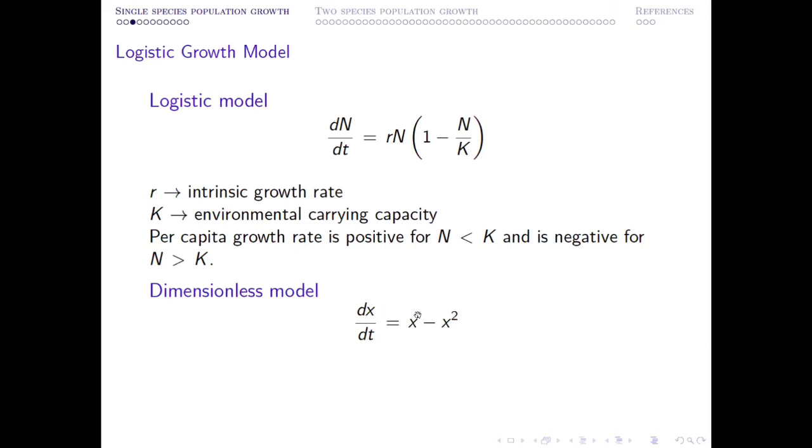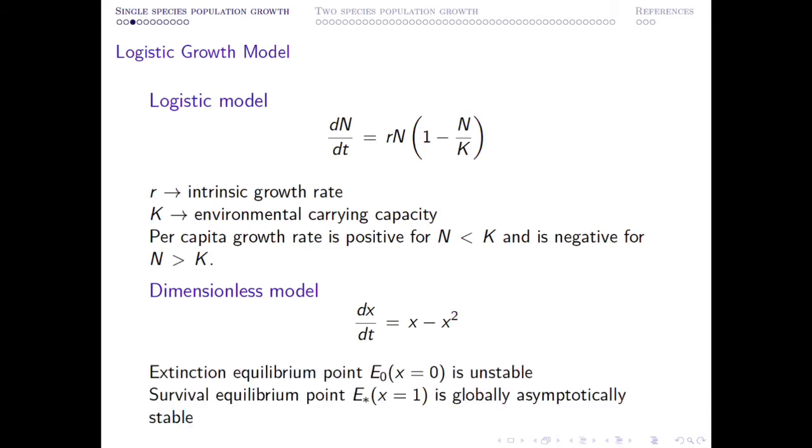You can find its equilibrium points. One equilibrium point is x equal to 0, another is x equal to 1, and if you do the linear stability analysis, you find x equal to 0 is unstable and x equal to 1 is stable. In population dynamics, we are always bound to consider x greater than or equal to 0. So for this model, if you start from any initial condition, analytically you can prove the solution trajectory will always approach the point x equal to 1. That's why it is called globally asymptotically stable.